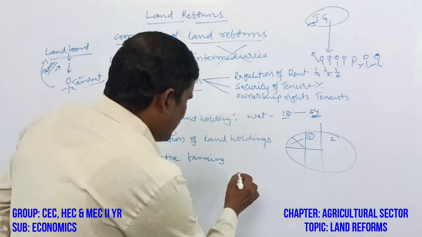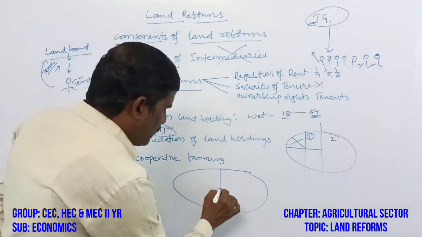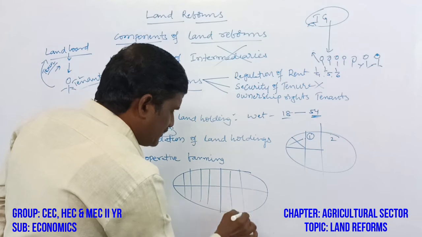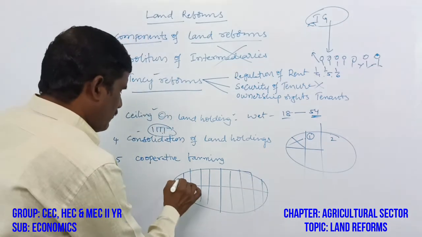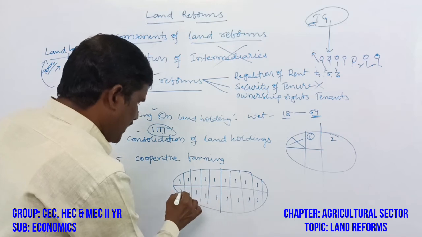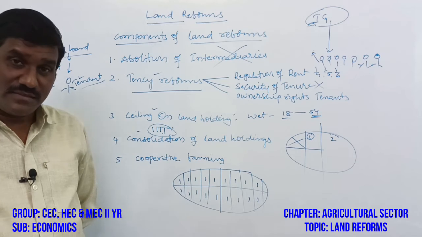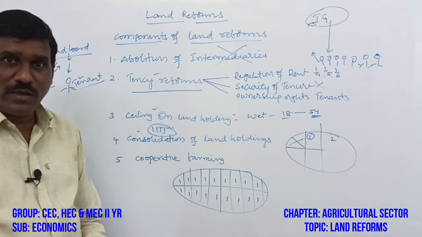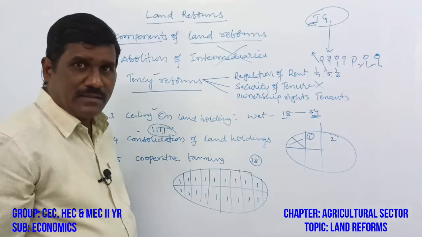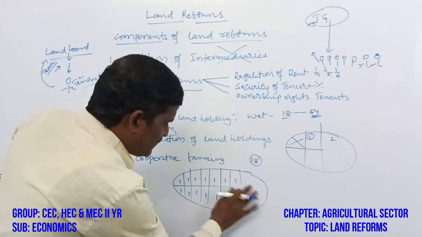What is cooperative farming? Simple, this is a land. How many farmers are there? For example, these are the farmers on the land. 1, 2, 3, up to 18. 18 farmers are there. Then what is cooperative farming? The 18 farmers should cooperate with one another, and their boundaries are to be demolished.